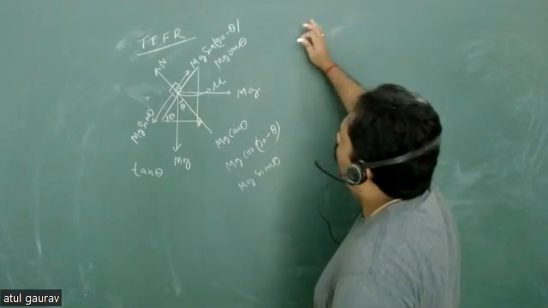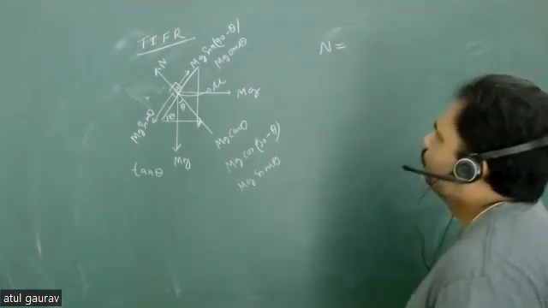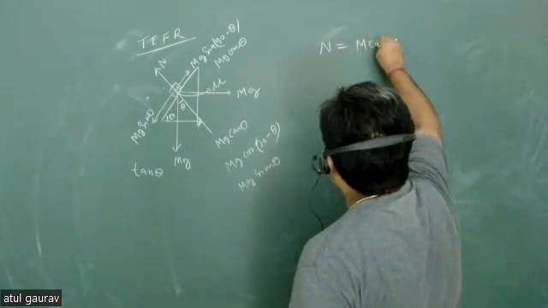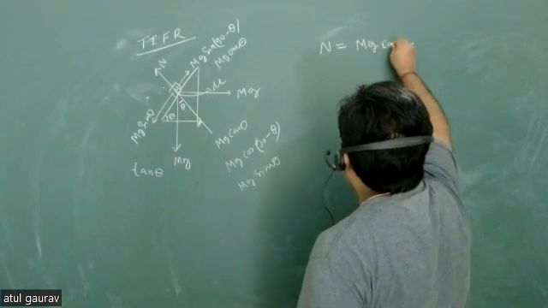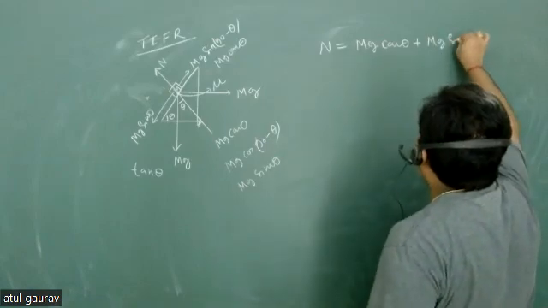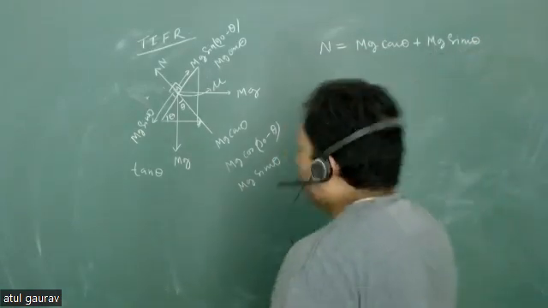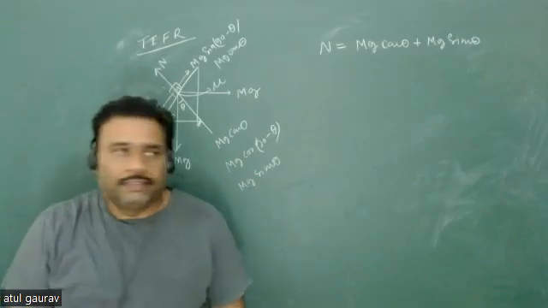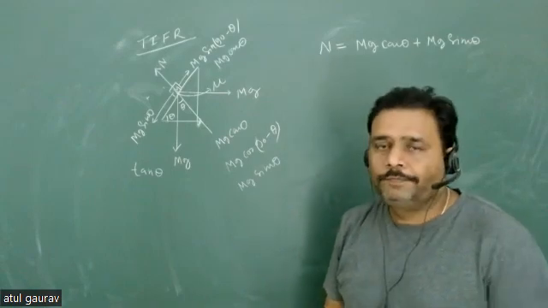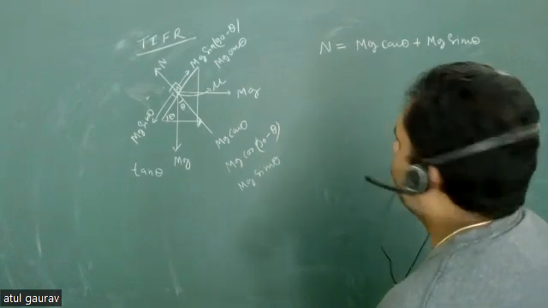और उससे पहले, what will be value of normal force here? N equals to mg cos theta plus mg sin theta. Very good. N is equal to mg cos theta plus mg sin theta. Are you people happy? This is your normal force. Everyone is comfortable here? Yes, sir. Great. Now, अब हम काम करना शुरू करते हैं.